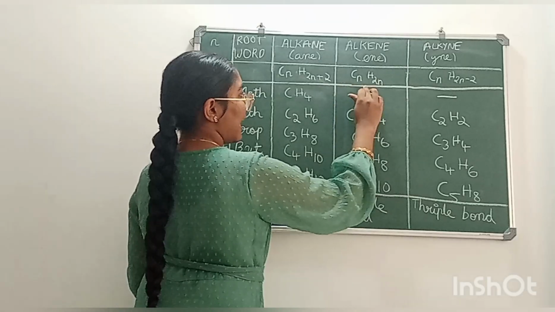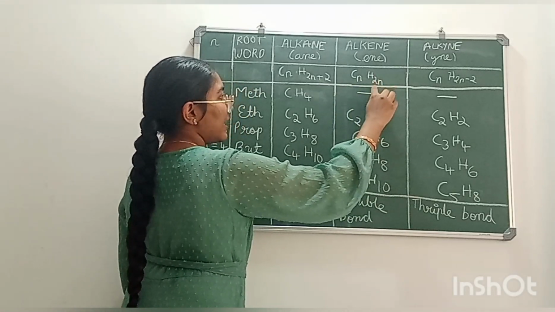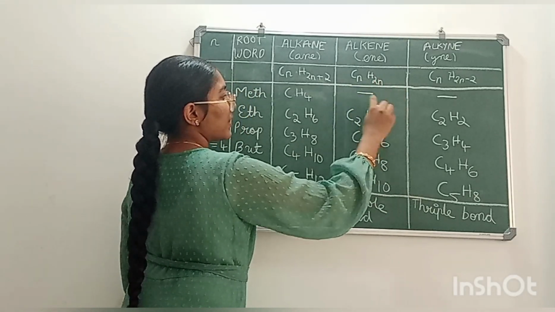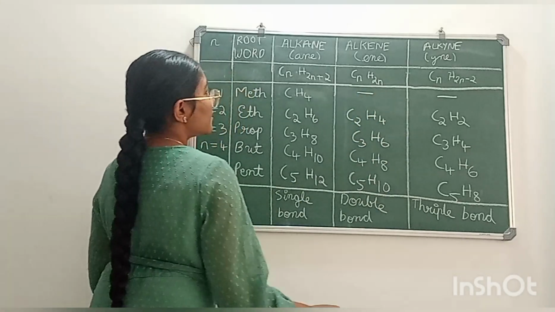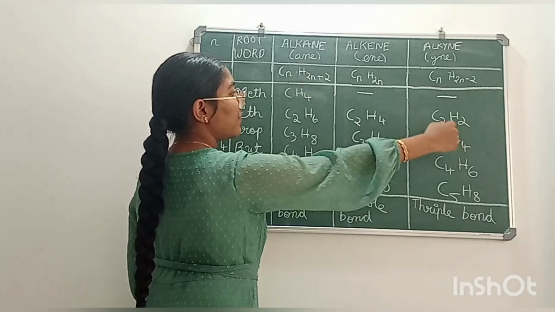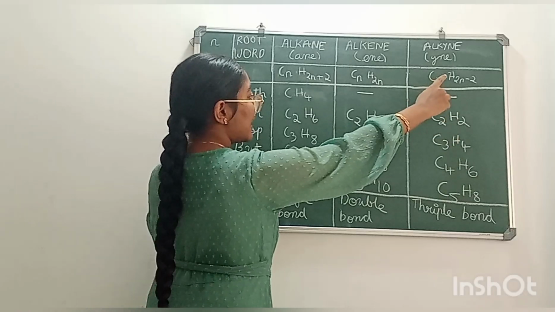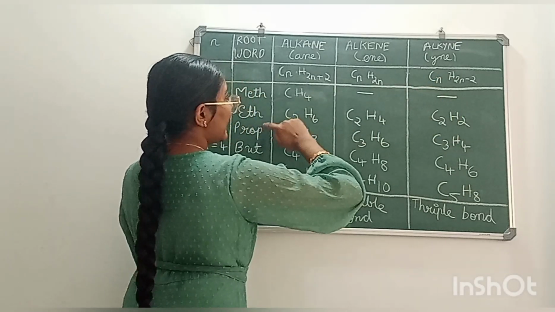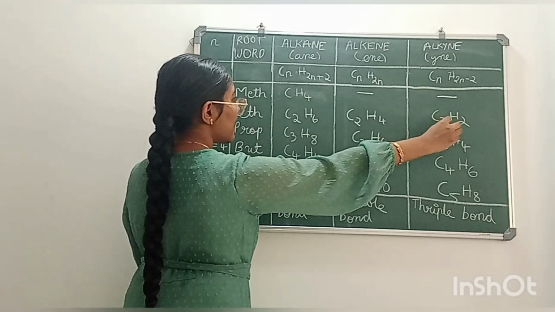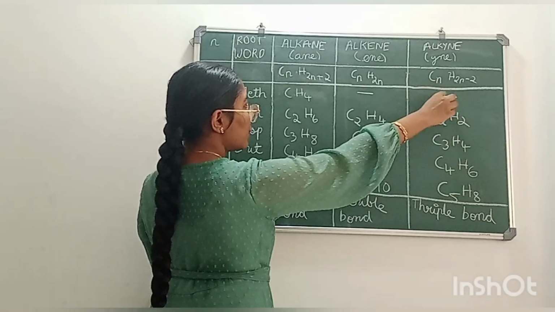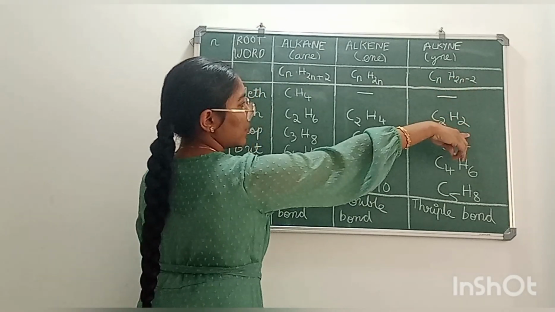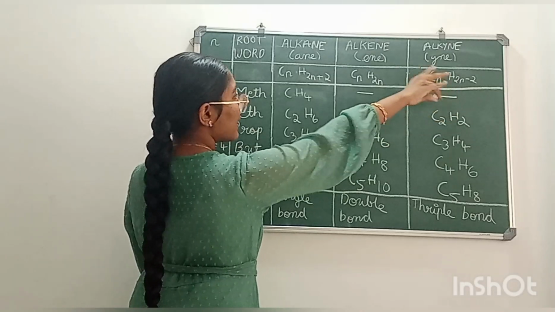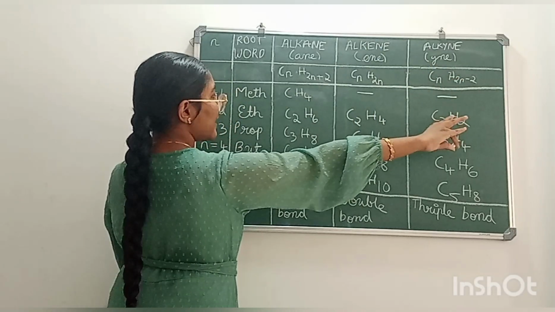Formula is H2 into 2, 4. So it is C2H4. The first member of alkyne is ethyne, which is C2H2 into 2, 4, 4 minus 2 is 2. So the first member of alkyne is ethyne.